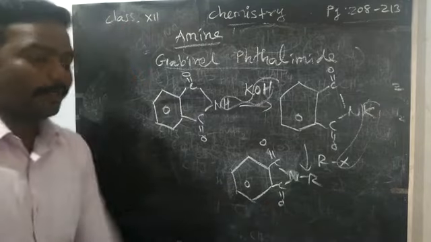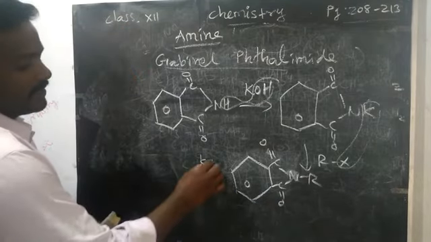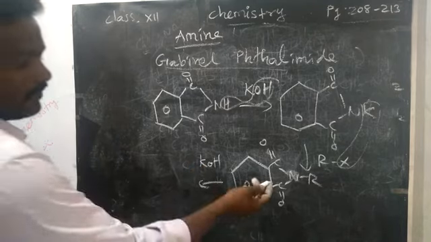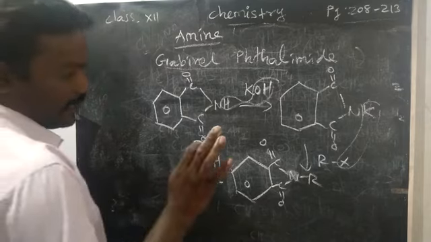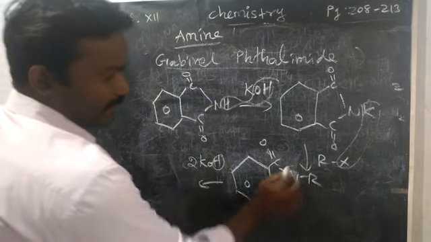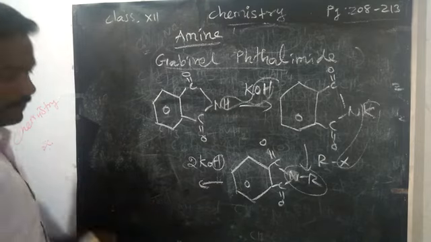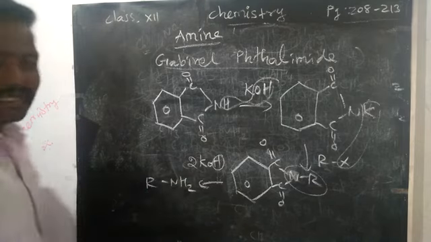What is the name of this compound? N-alkyl phthalimide. Now aqueous KOH, that means KOH dissolved in water. What will happen? We have to take 2 moles of KOH. Listen carefully. These 2 hydrogens, then this group will go as a primary amine. That is our expected preparation. Okay, primary amine. What's the remaining?